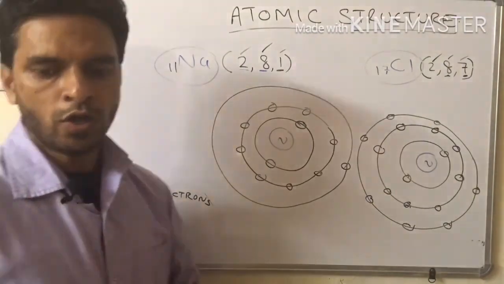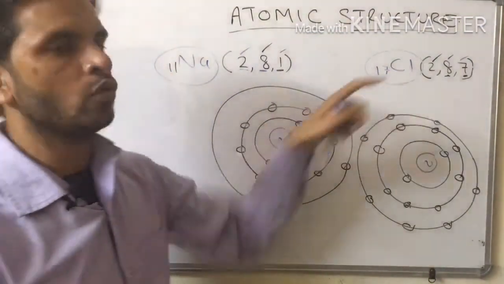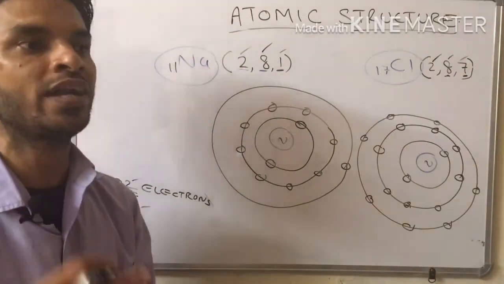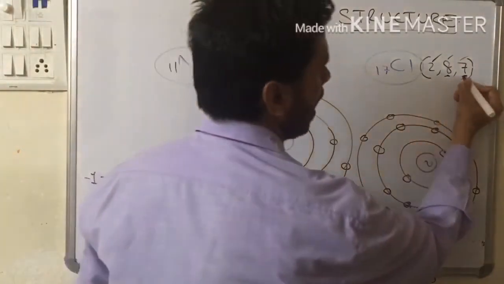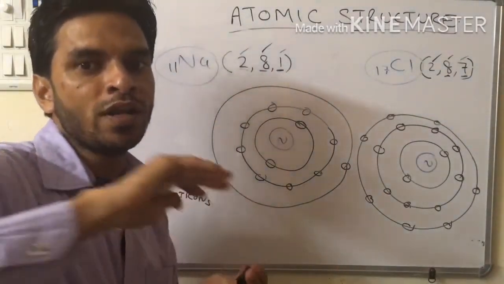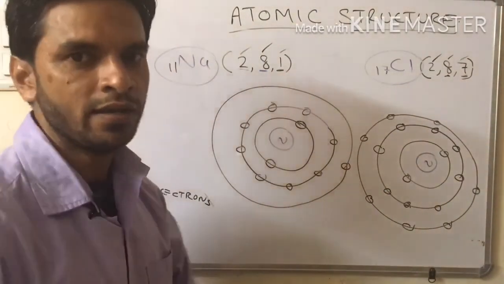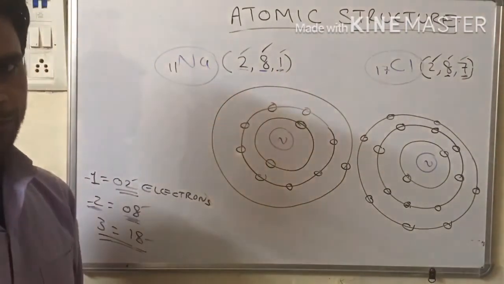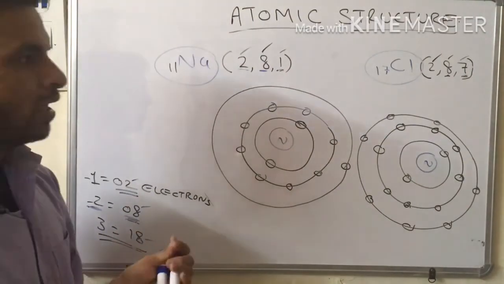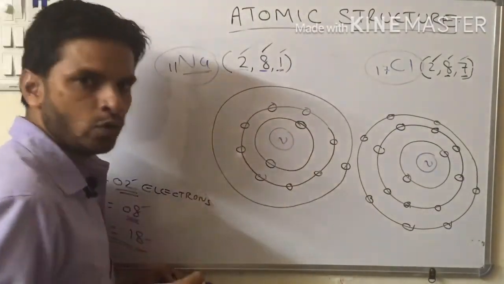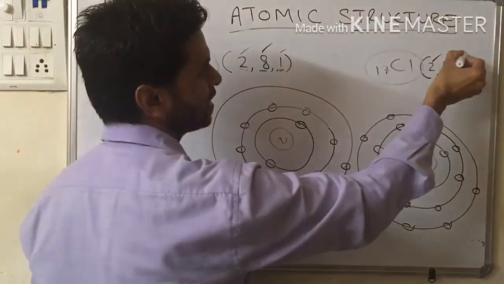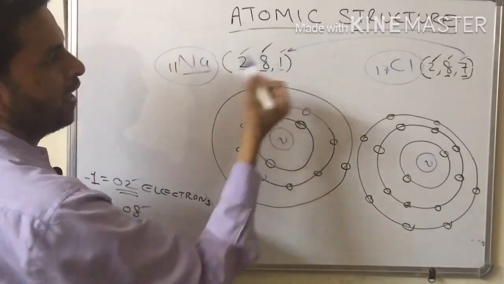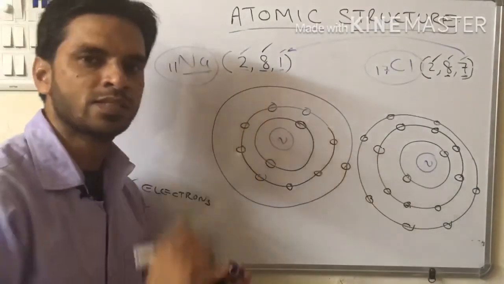Now what do you think, out of sodium and chlorine, which is more likely to get stable? It is chlorine. Why? Because 7 is nearer to 8, right? But sodium has very little chance of getting settled. Yeah, one thing could be done. If sodium wants to get stable, it can borrow 7 electrons, and 7 plus 1 would be 8 electrons, and it could get stable.